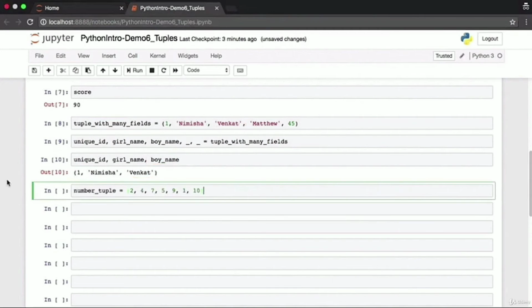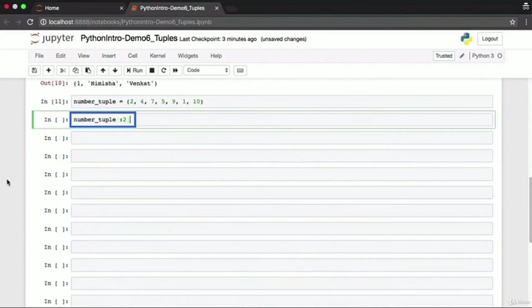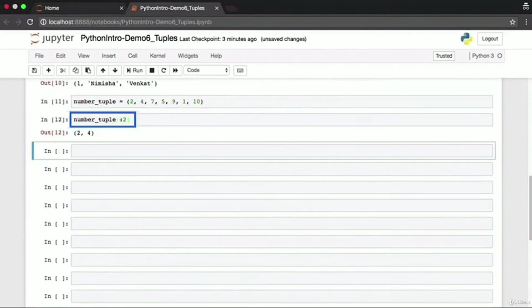In Python, tuples can be thought of as immutable lists. Lists which, once constructed, you can't modify in any way. You can't change any of the elements, which means that list slicing operations work with tuples as well. Here is a number tuple, and you can use the same slicing operations that you've seen before to access the first 2 fields in this tuple.